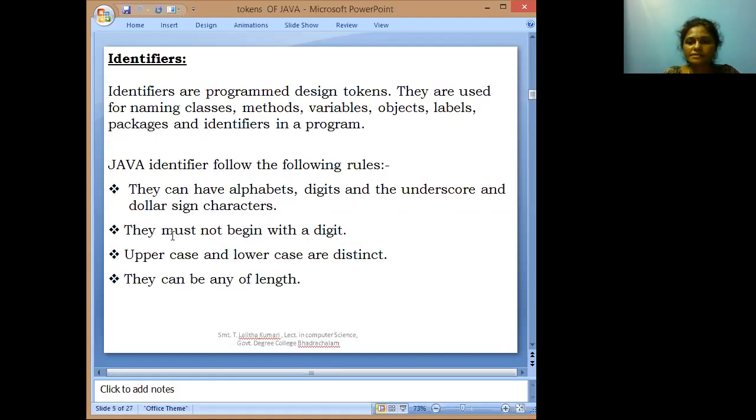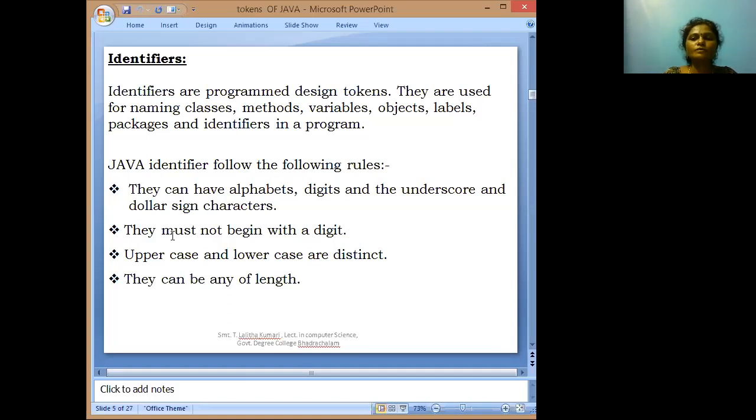Next, identifiers. Identifiers are the programmer designed tokens, and programmable variables are nothing but the identifiers. They are used for naming the classes, variables, methods, objects, labels, and packages. All are identifiers.